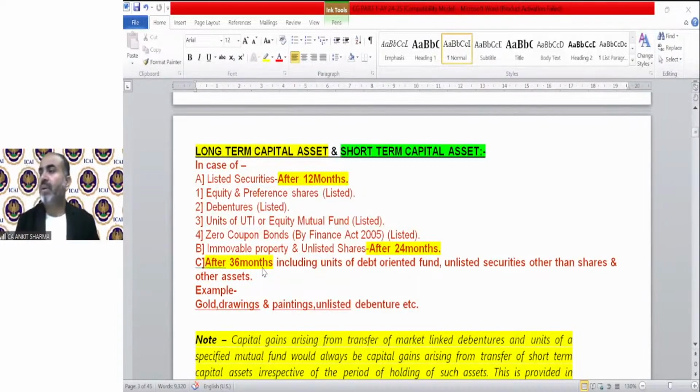Then in section 43B, in payment based allowed expenditures, sir, in this case, the list includes fees. That fee does not include advocate fees or CA fees. That is fees under any law. It has been written that it is fees under any law. So that fee is for government fees, if any fees we need to pay to the government, like registration fees, etc. It does not include chartered accountant fees or advocate fees or any other fees, because these fees are under the contract of me and my client. It is not under the contract of law.